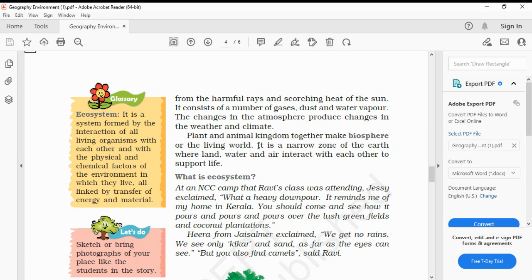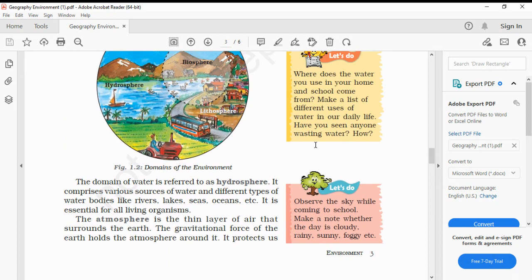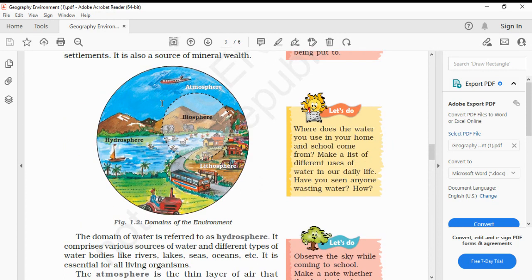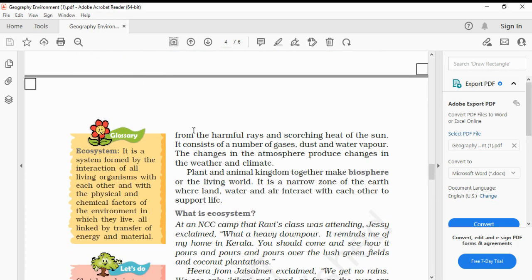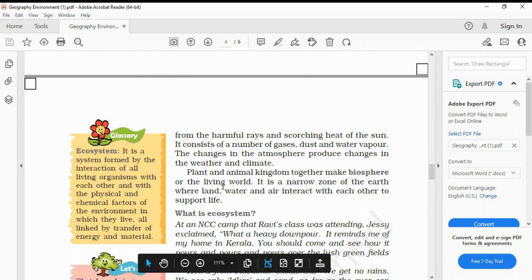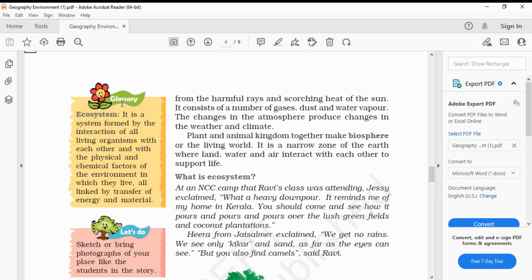Okay? Plants and the animal kingdom together are called biosphere or the living world. So, what is the biosphere? Let me show you. The combination of atmosphere, hydrosphere, and lithosphere is known as biosphere. It is a narrow zone of the earth where land, water, and air interact with each other to support life.